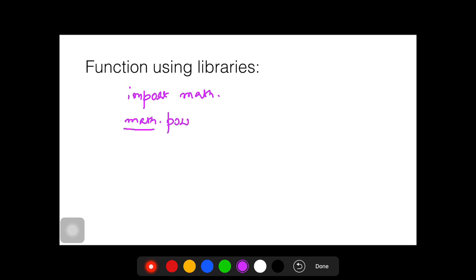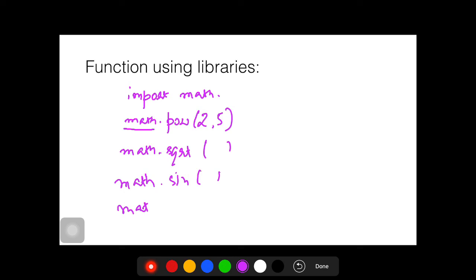This is the name of the library. Suppose we are using pow, then we have to supply arguments to this function. Arguments are, suppose, 2, 5. It will give us 32. There are other functions in the math library like square root, and then sine, then cosine, etc.